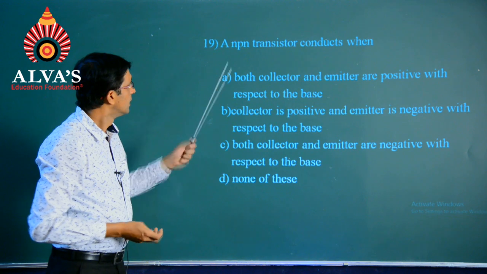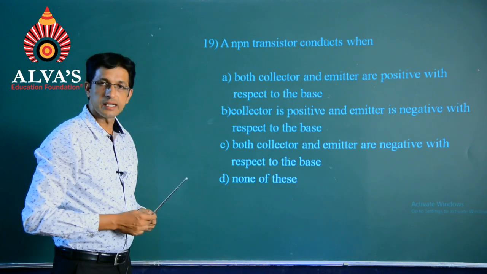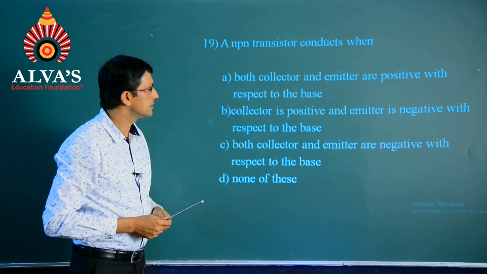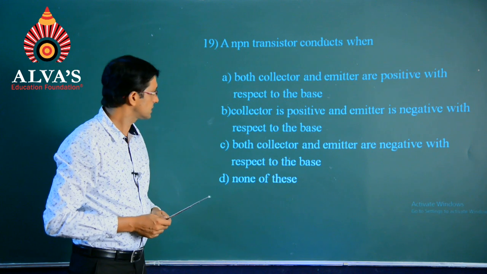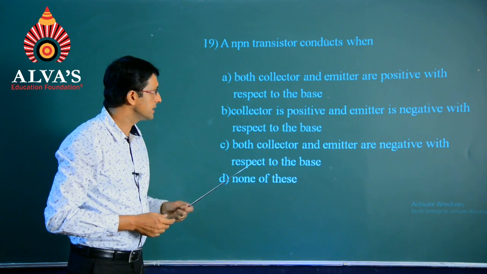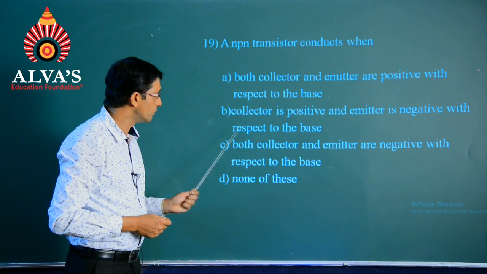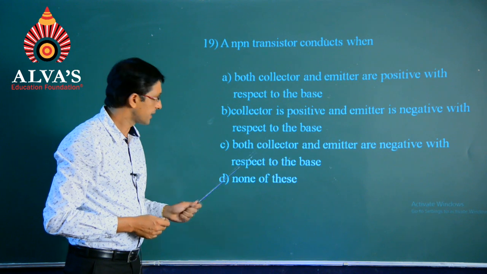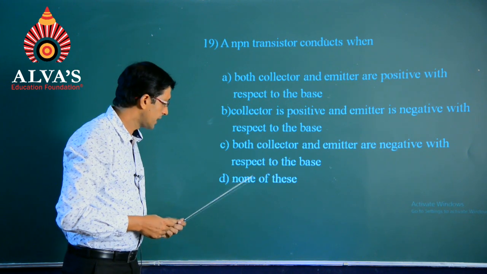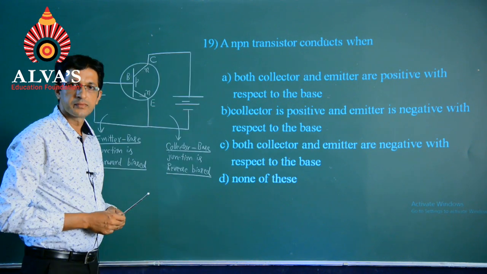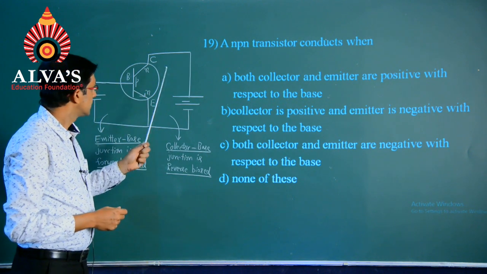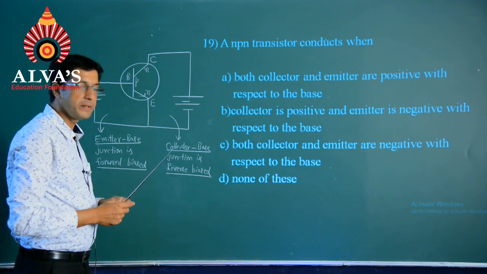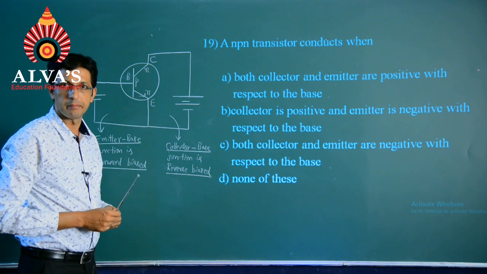Question number 19. An NPN transistor conducts when? Option A says both collector and emitter are positive with respect to the base. Second option says collector is positive and emitter is negative with respect to the base. Third one says both collector and emitter are negative with respect to the base, and fourth one says none of these.